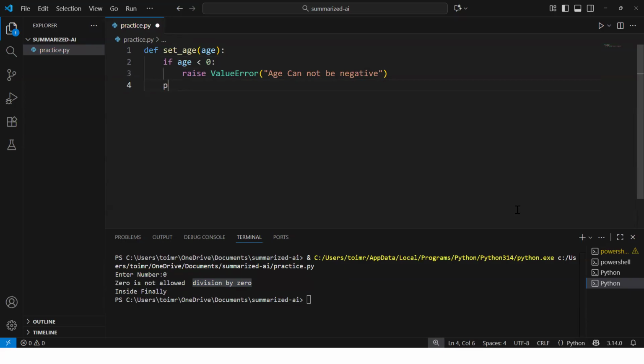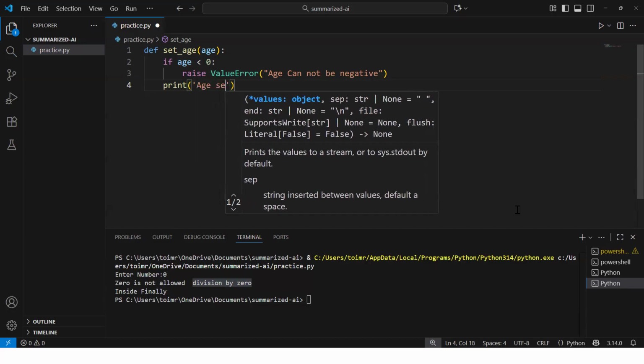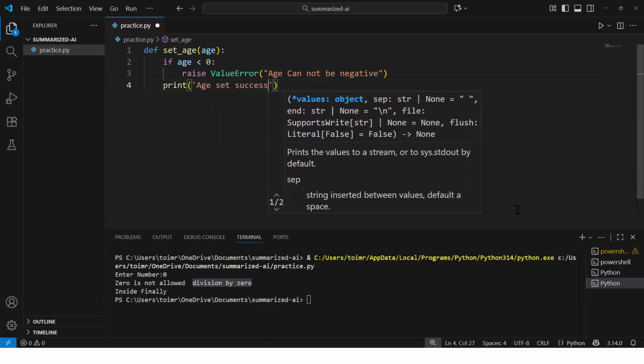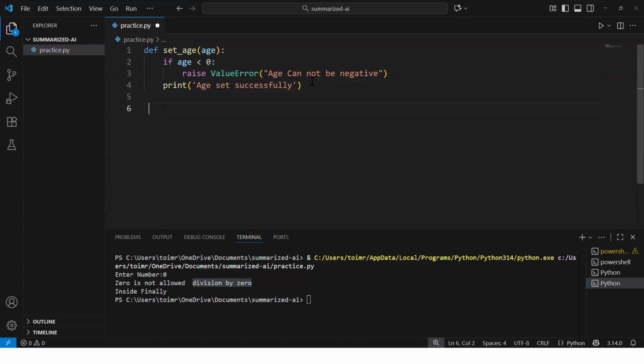Now, after that, we are printing here age set successfully. Now, let's run this program and then we will discuss.